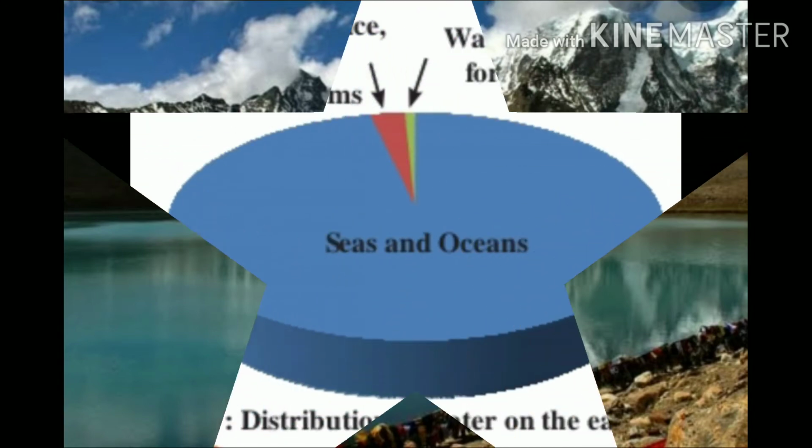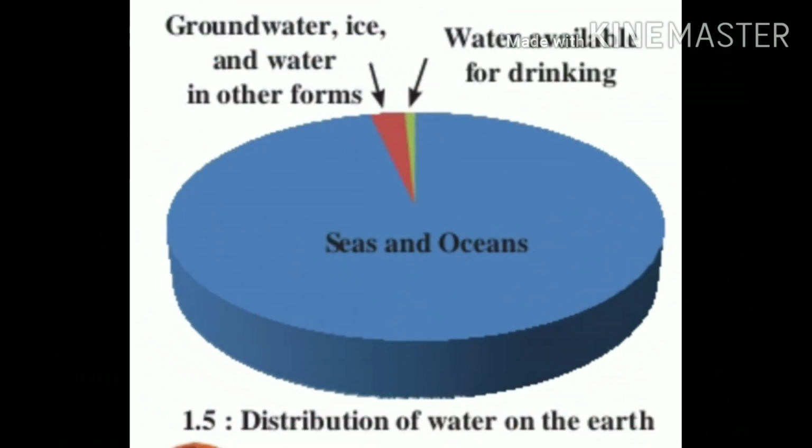Out of the total water present on the earth, we can use only a very small amount. The following diagram shows that out of 100%, 97% of water is salty. That means it is in the seas and the oceans. And only 3% of water is fresh. And out of this 3%, the potable water, that means the water which is available for drinking, is only 0.03%.